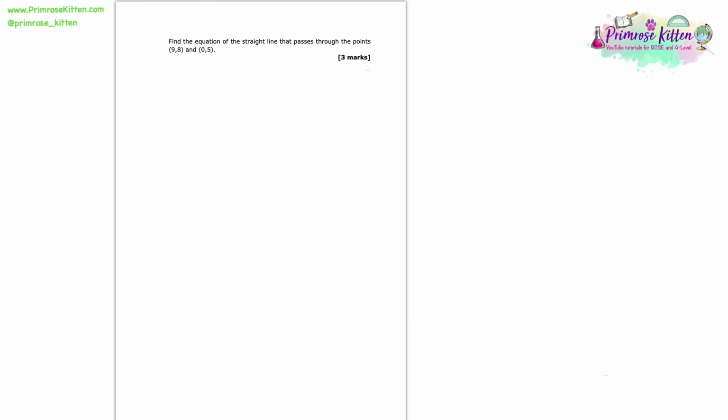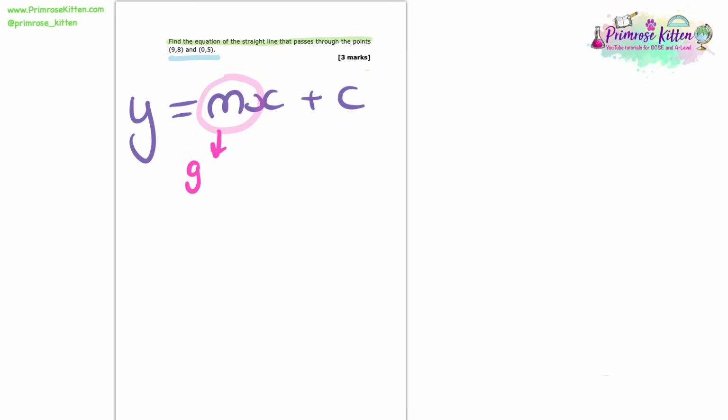Find the gradient of the straight line that passes through the points (9, 8) and (0, 5). So this is an equation of a straight line question. The very first thing we need to do is to write down our equation of a straight line, and this is so important that we learn this, okay? So get this on a flashcard if you don't know it. This is y equals mx plus c. Now m is the gradient of a line and c is the y-intercept. This is the y-coordinate when x is equal to 0. It's where that line is going to cross the y-axis.